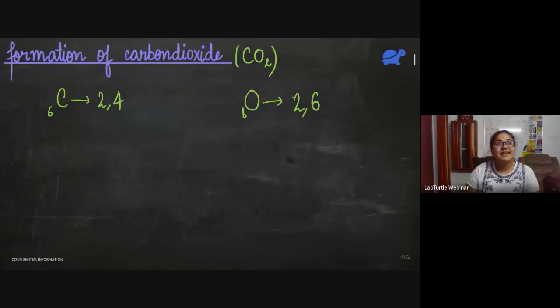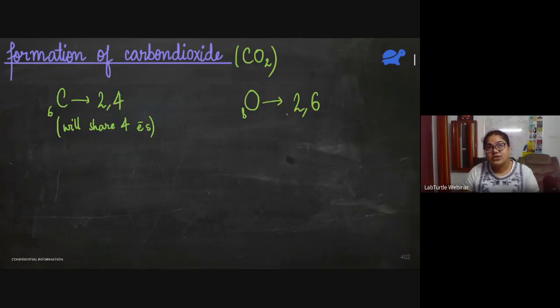So if we see this, we can say that carbon needs 4 electrons, right? Because it needs 4 electrons, it is going to share 4 electrons with oxygen. And oxygen needs only 2 electrons. So oxygen will share only 2 electrons.